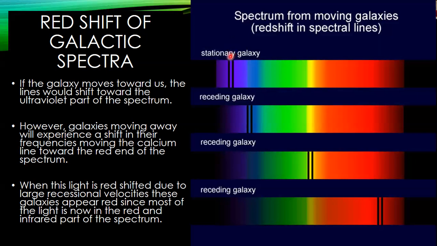Now, if the galaxies nearby us, such as the Large Magellanic or the Small Magellanic Cloud, we would expect that these lines would be right here in the spectrum. But as galaxies move faster and faster away from us, we would see these lines shift further and further away.